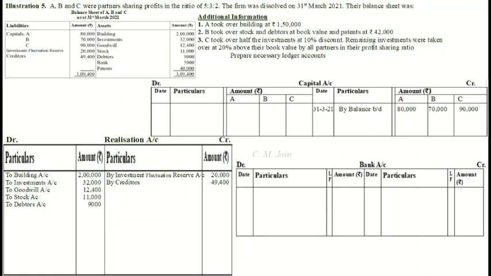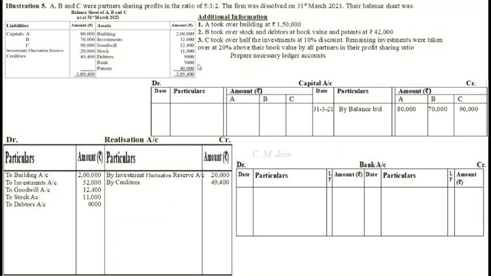Right up to here, then we'll proceed further. Then bank 5,000. Bank account does not get transferred to realization account. We prepare bank account separately.